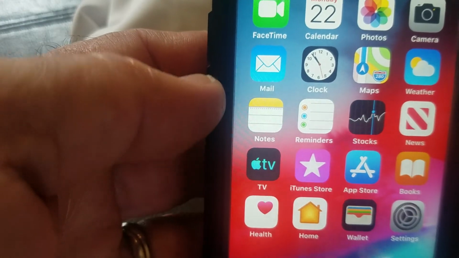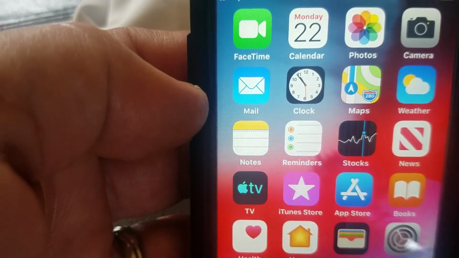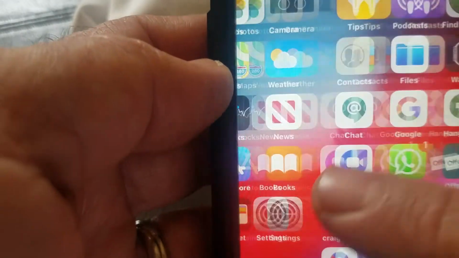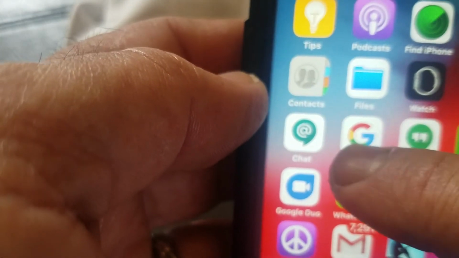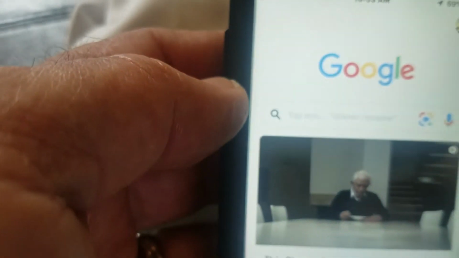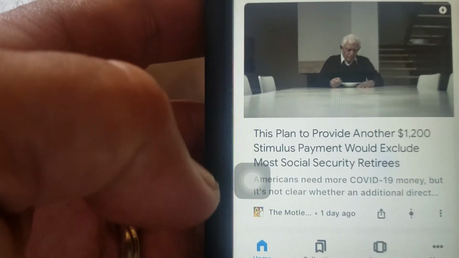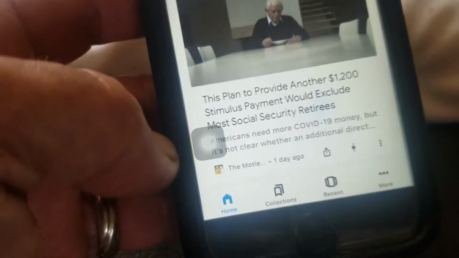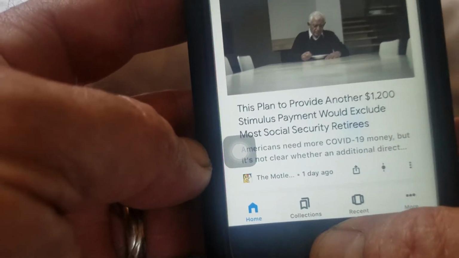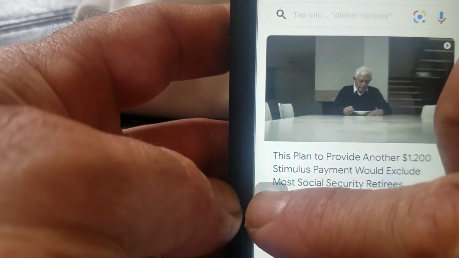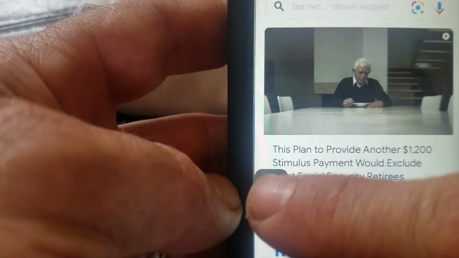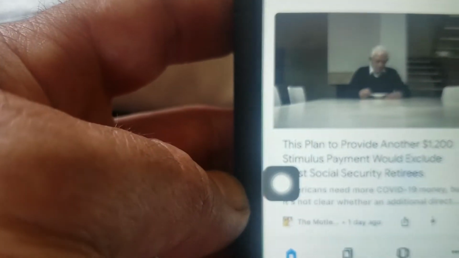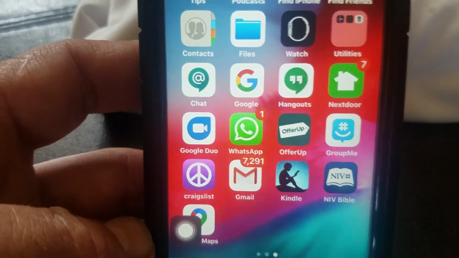Let's, for example, go to Google again. Okay, now you don't want to stay on this page anymore. This one is not working, so you click this one Apple created, the screen button. Just tap it. See, you're home.